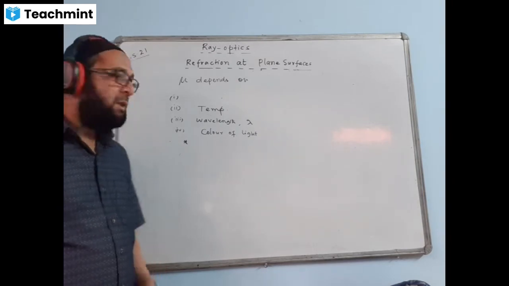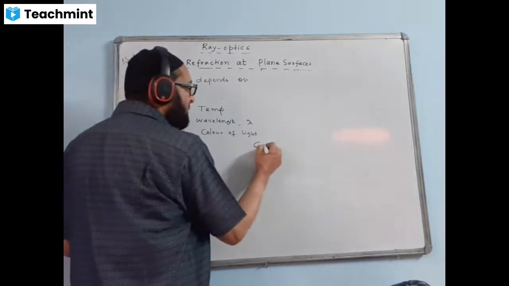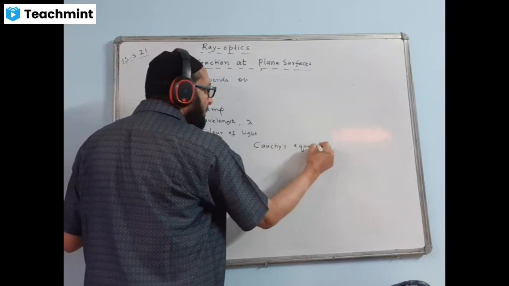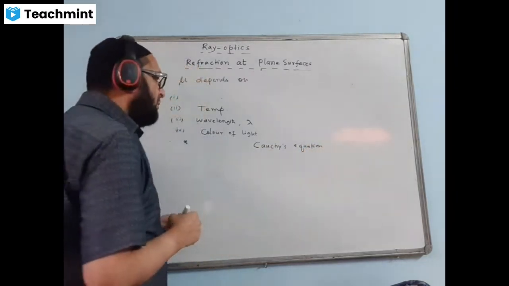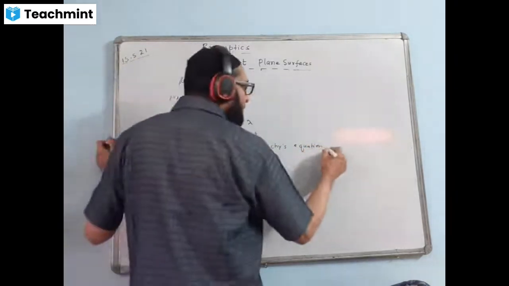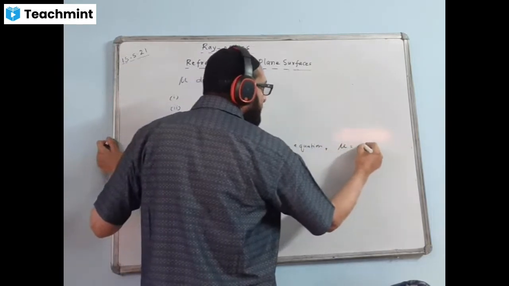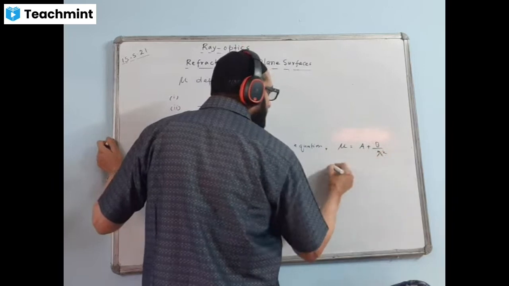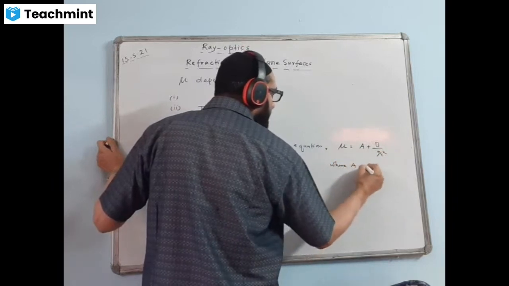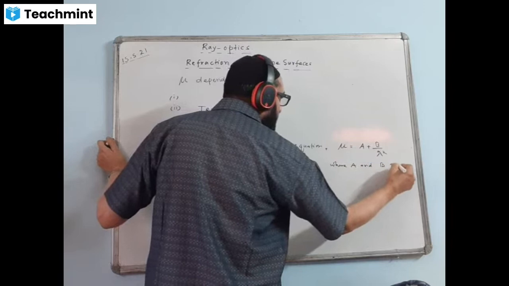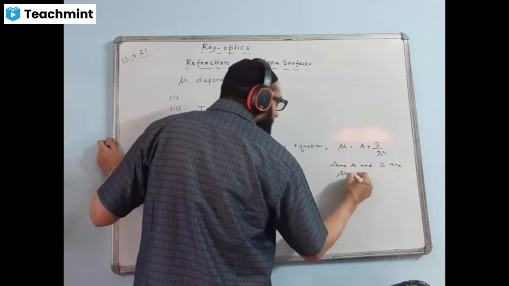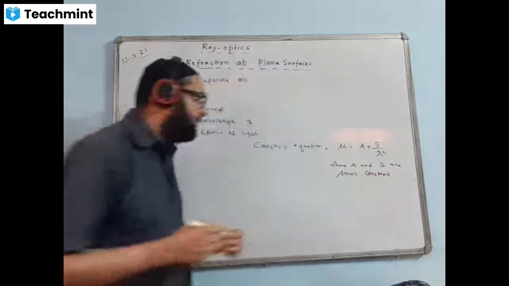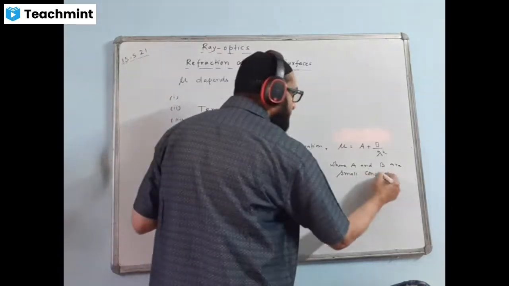Mu varies with lambda according to Cauchy's equation, C-A-U-C-H-Y. According to Cauchy's equation, write down the equation like this: mu equal to A plus B by lambda square, where A and B are small constants.